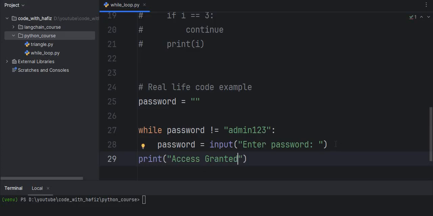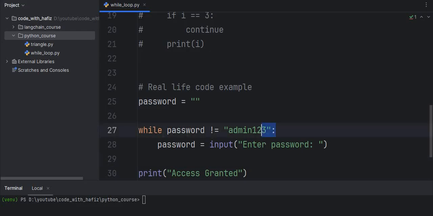When this condition is true, then we will print access granted, otherwise we want the user to enter the password until this condition becomes true.